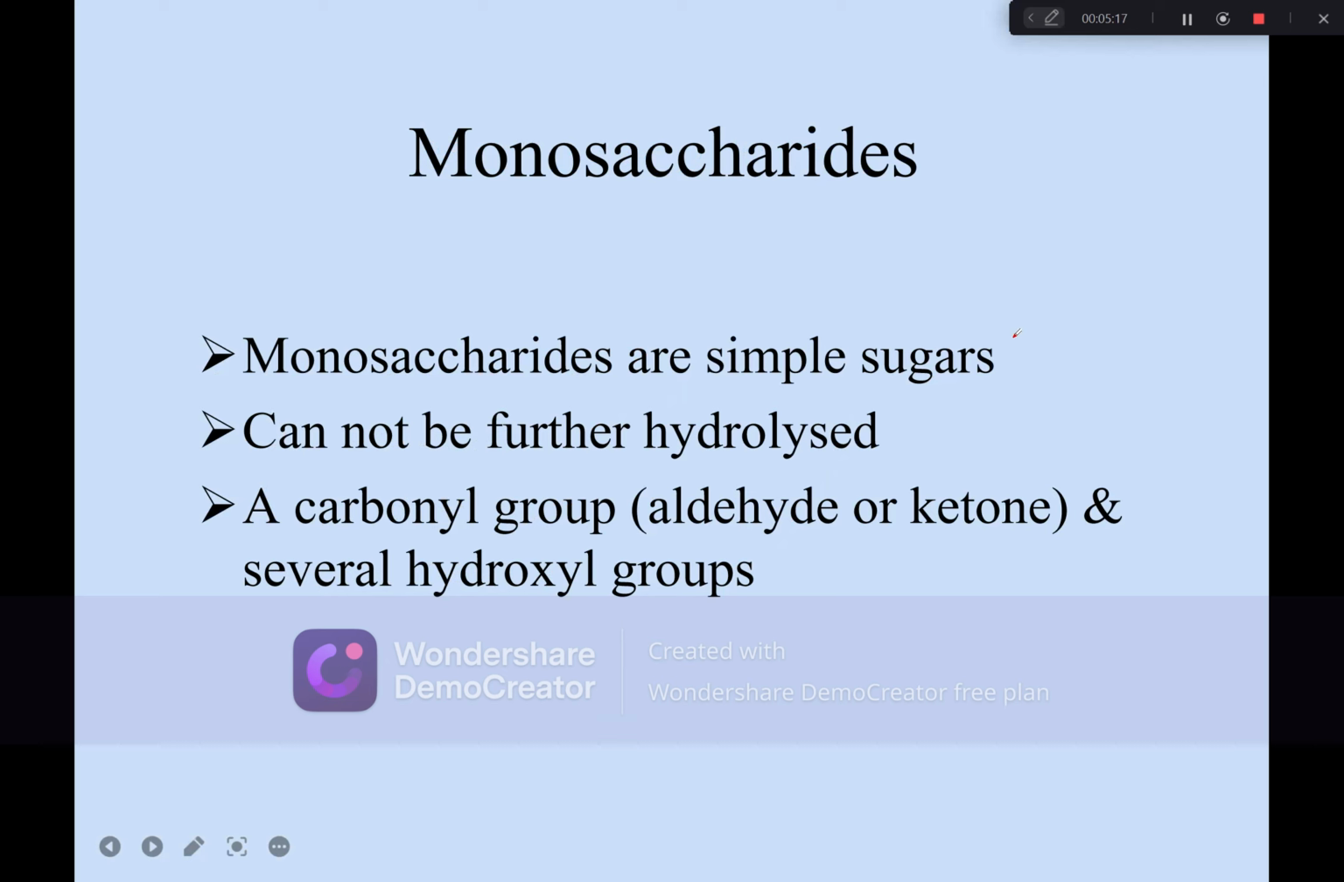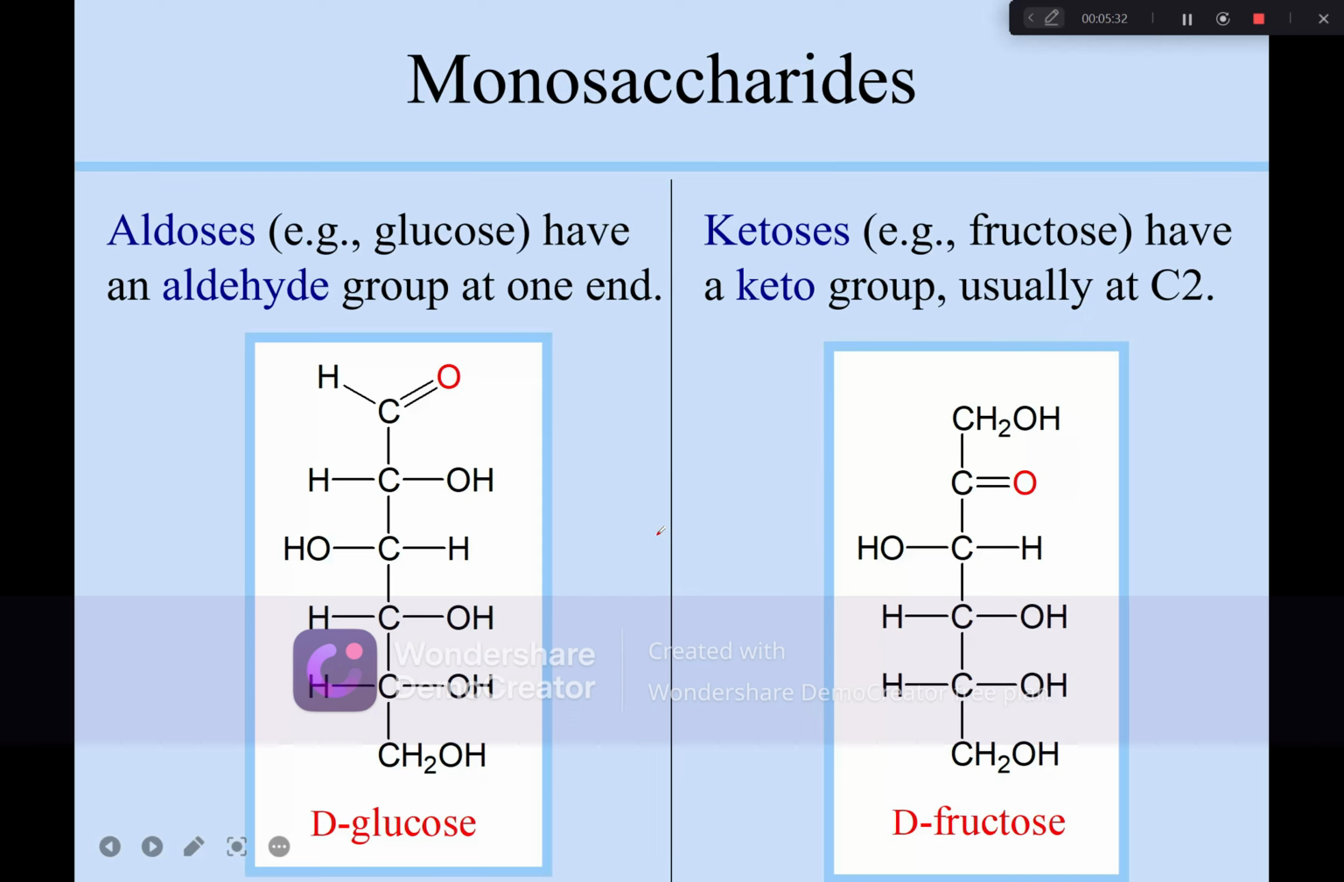Now monosaccharides are the simple sugars that cannot be hydrolyzed. A carbonyl group like aldehyde or ketone and several hydroxyl groups are present on the sides of the carbon chain. Monosaccharides on the basis of functional group are classified into two classes, aldoses and ketoses. Those in which an aldehyde group is present at one end are known as aldoses, like this one, present on the terminal side. On the other hand, if the carbonyl group is present within the chain, then it is known as a ketose, as present in D-fructose.